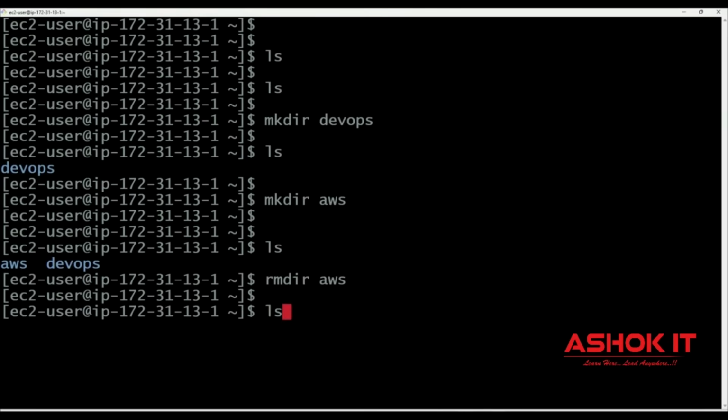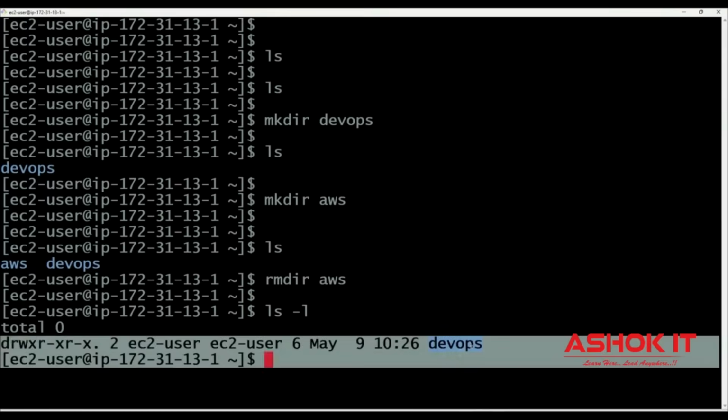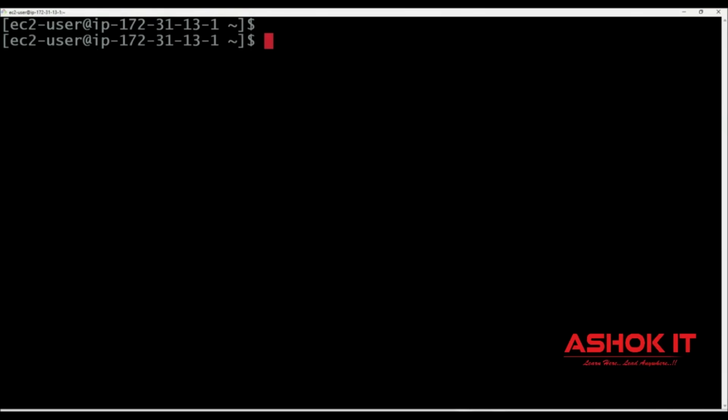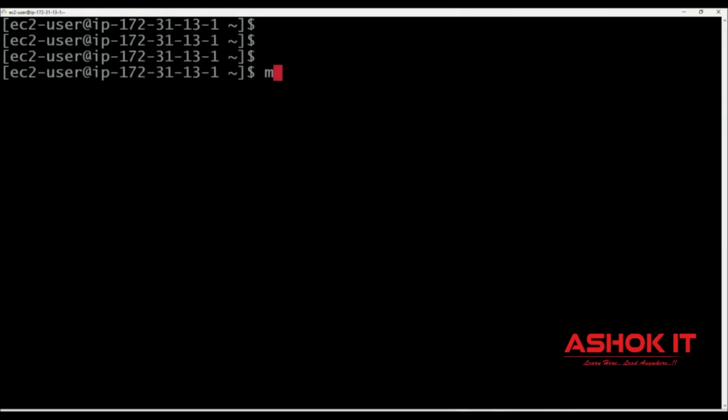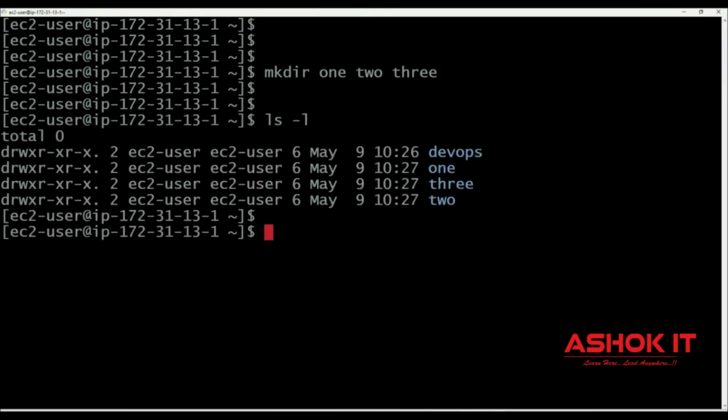If you want to see the content with the long listing information, then we can use ls -l command. ls -l command will give you the complete information about the content available in the present working directory. Let me create some other directories also, mkdir 1 2 3. Like this, I have created multiple directories here. Then I have executed ls -l command. When you execute ls -l command, it will display the data in alphabetical order.